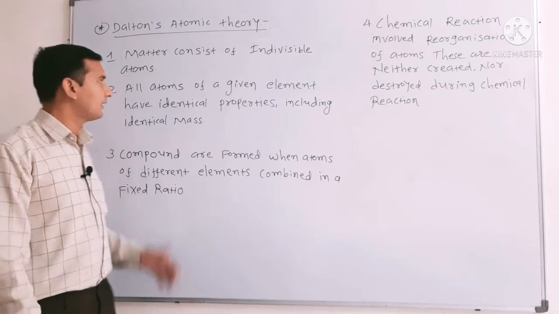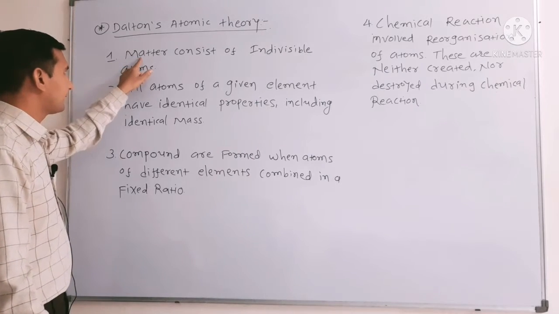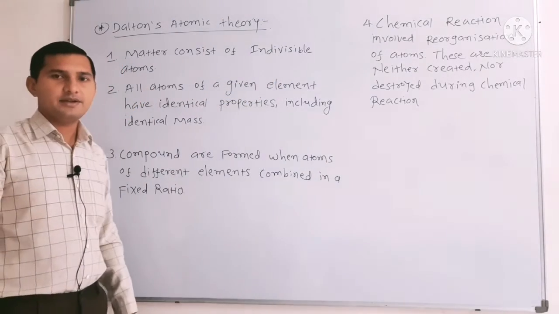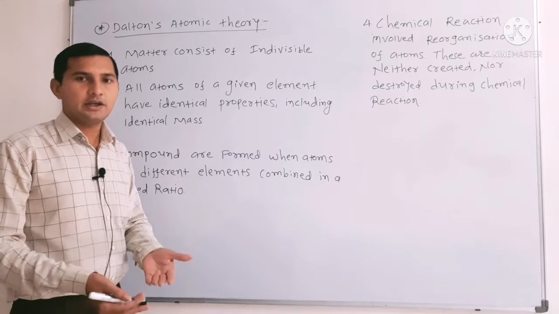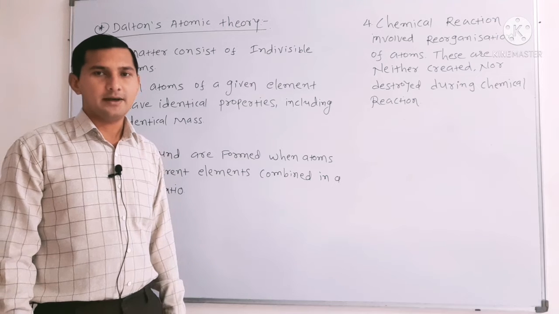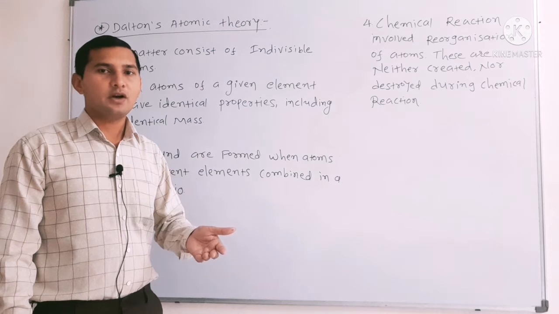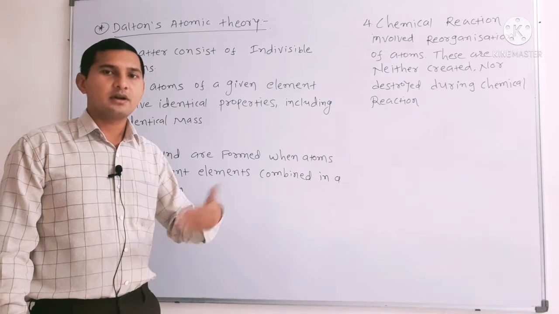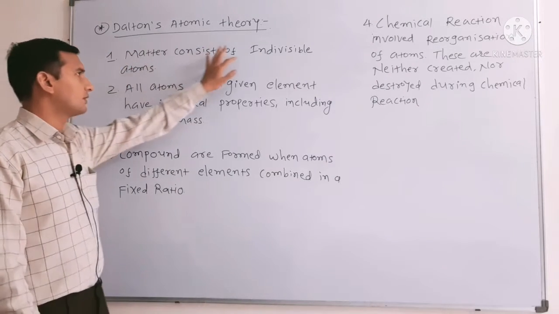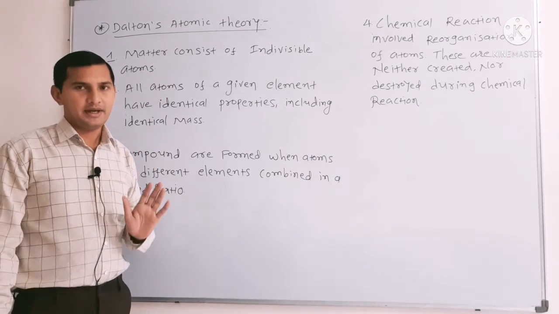Its postulates are there. First postulate: matter consists of indivisible atoms. That means, as we know, if we have a molecule like dihydrogen gas H2, it breaks down into hydrogen atoms, but after formation of the atom, this hydrogen atom is not breakable and does not convert into another form. That means matter consists of indivisible atoms. So the atom is the smallest part of matter.